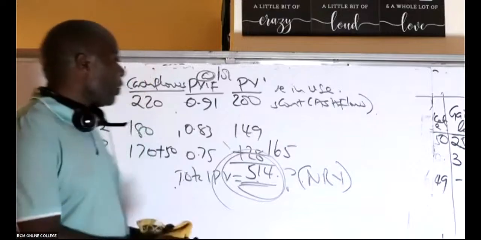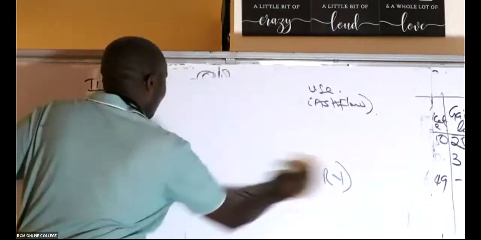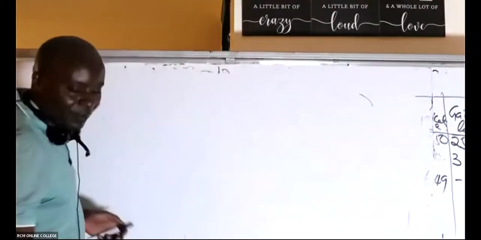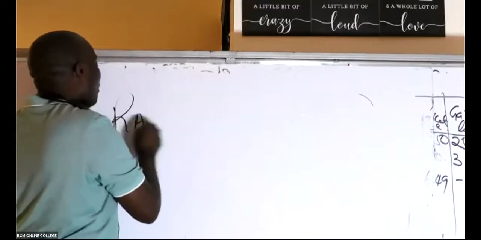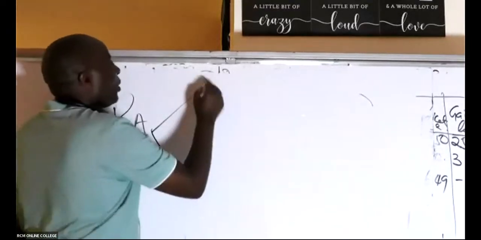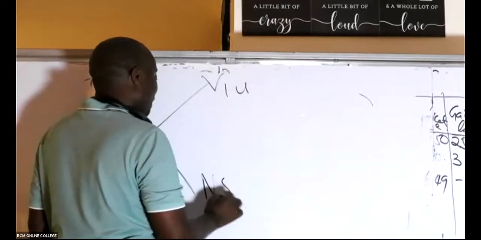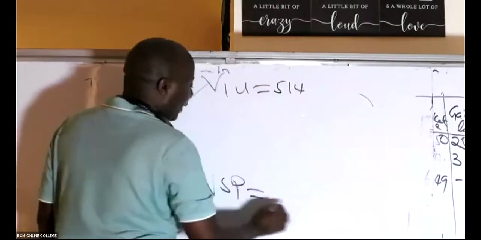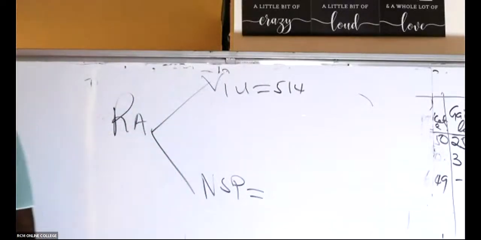So let's come now to the recoverable amount. Recoverable amount, we are comparing two things. We have value in use, and then we have, ladies and gentlemen, the net selling price. So value in use is 514. And the net selling price, should they sell this machine, how much in this case here will they be able to get?